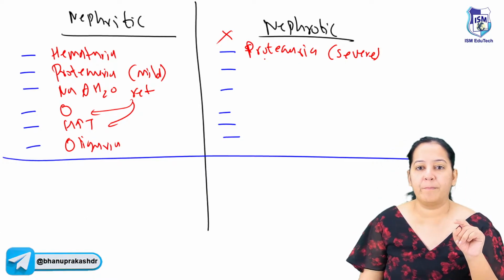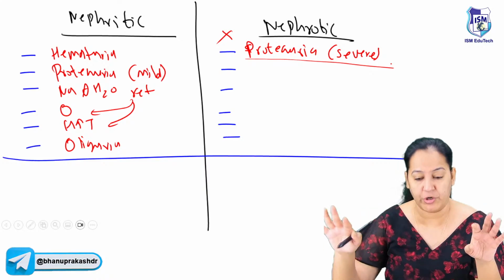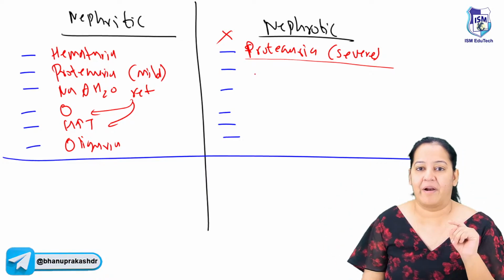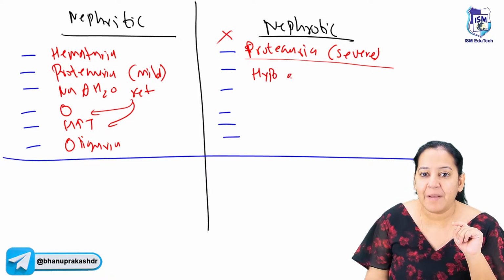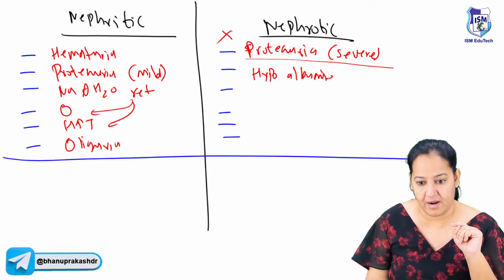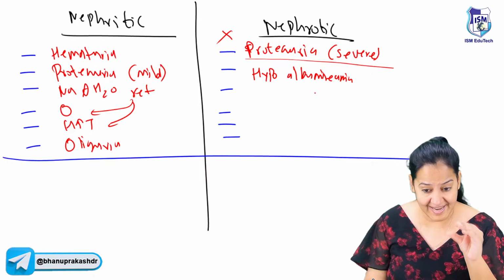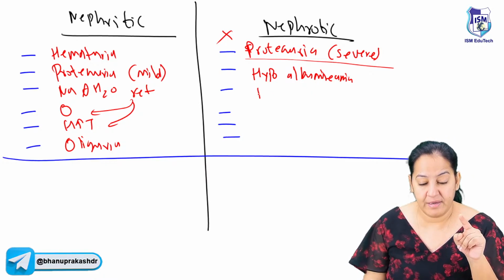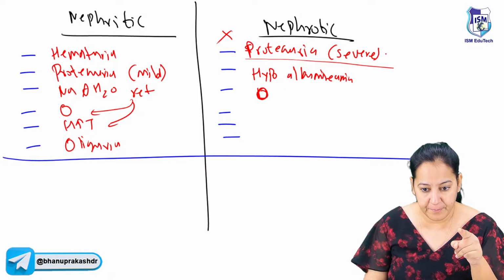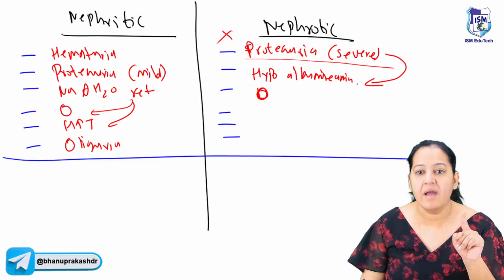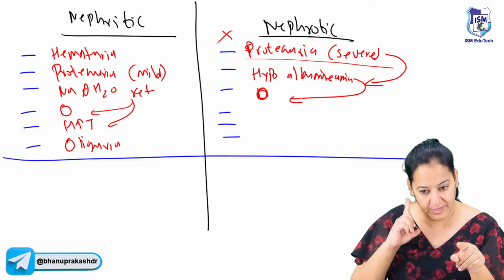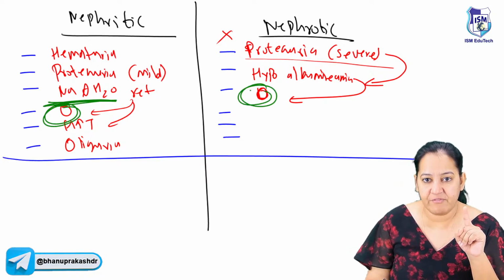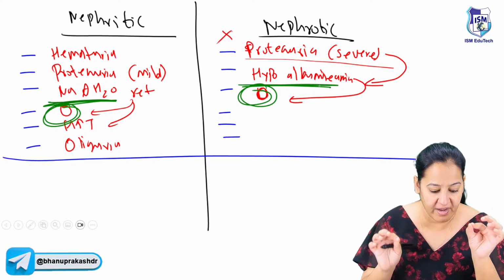In nephrotic syndrome, patient has severe or massive proteinuria. Most of the protein from the body is lost in urine. So patient has less protein in the blood. So there is hypoalbuminemia. Less protein in the blood, which will lead to edema. So severe proteinuria leads to hypoalbuminemia and hypoalbuminemia leads to edema. So edema, we have at both the places, but here the reason for the edema is this, and here the reason for edema is this. These all are your PYQs, believe me.